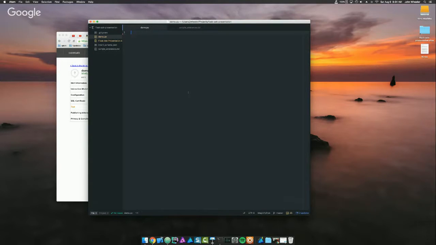So to use Flask-Ask, we import Flask first because Flask-Ask is a Flask extension.